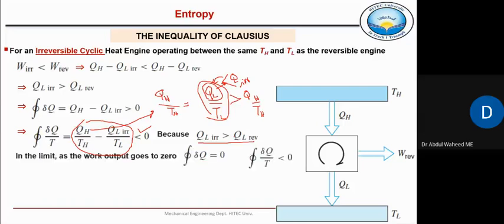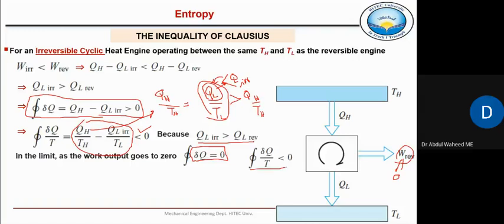So what are the conclusions? For an irreversible heat engine, the cyclic integral of del Q may approach zero as the work output approaches zero, right? Or if TH is approaching TL, then del Q may approach zero. Otherwise, del Q will always be greater than zero.